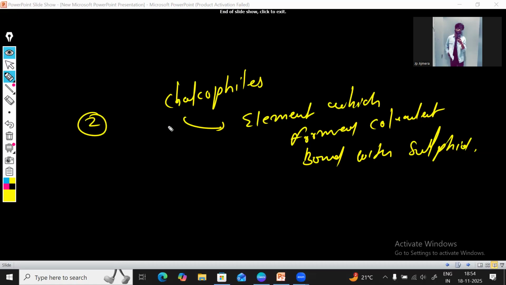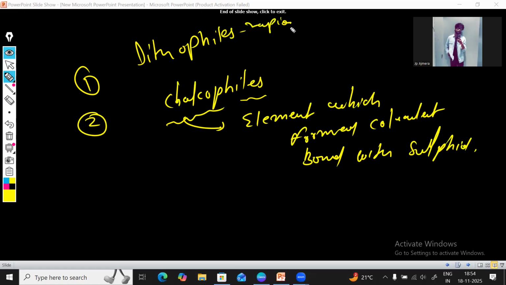Okay. Chalcophiles are those elemental group which form the covalent bond with the sulfide. Cool. The first we studied was lithophiles. What was the quality of the lithophiles? Rapidly ionized with oxygen. And the second we studied is chalcophiles. What is the quality of chalcophiles? They form the covalent bond with the sulfide.